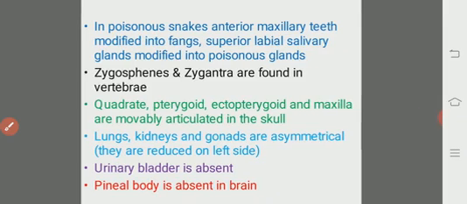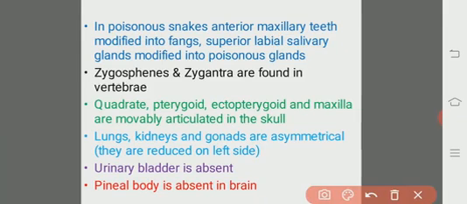In the poisonous snakes, the anterior maxillary teeth are modified into fangs in order to insert into the body of the prey and inject the poison, whereas the superior labial salivary glands are modified into poisonous glands.